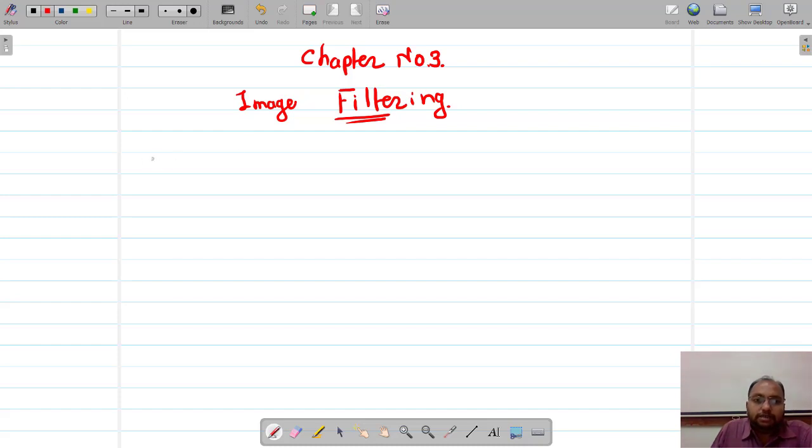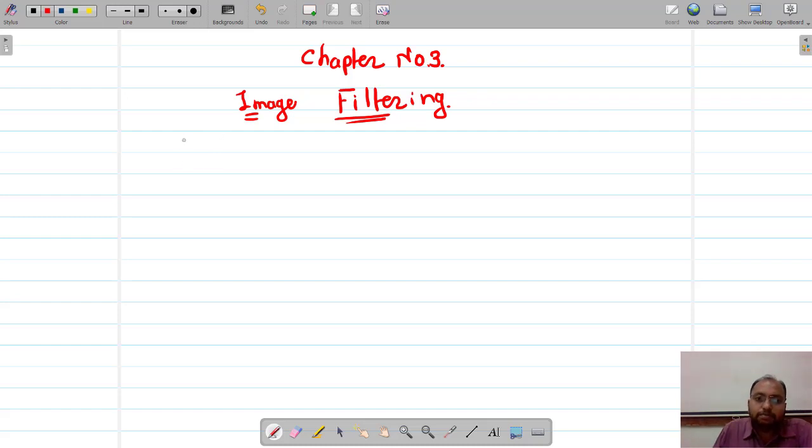So you might have studied what a filter is. A filter is a device which removes unwanted signals or unwanted things from the required things. You might have studied low pass filter and high pass filter.